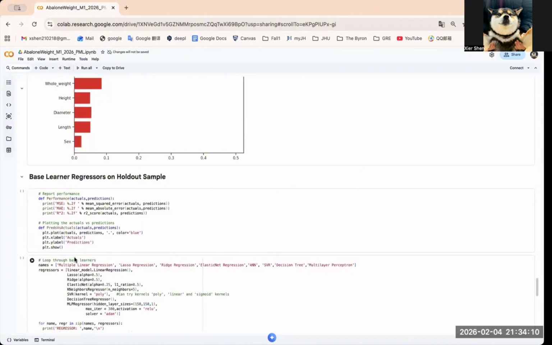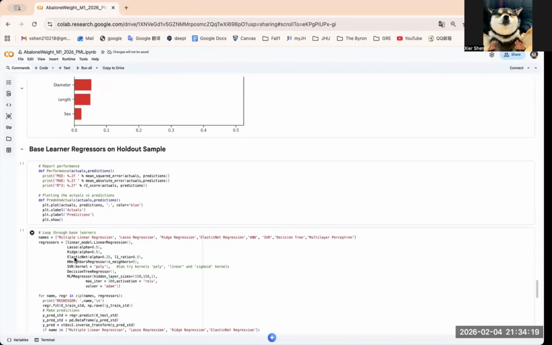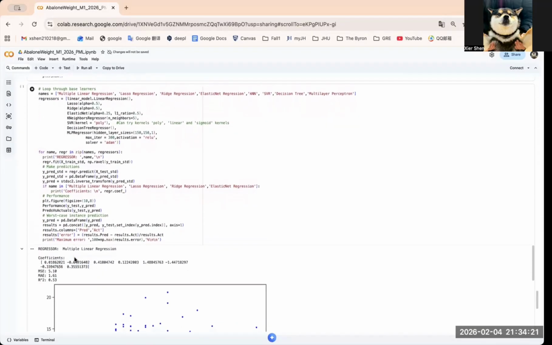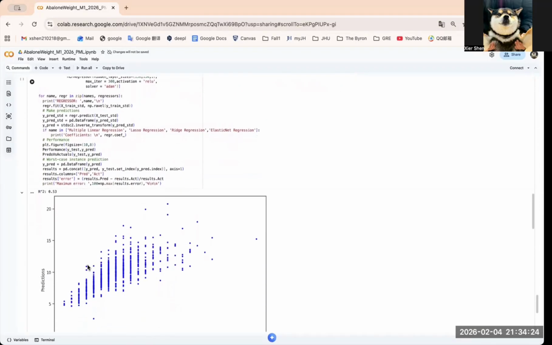After pre-processing, I trained and compared multiple regression models on the same 80-20 train-test split, including multiple linear regression, ridge regression, lasso regression, elastic net, KNN, SVR, decision tree, and multi-layer perceptron. I selected these models because they represent different levels of complexity and different assumptions.